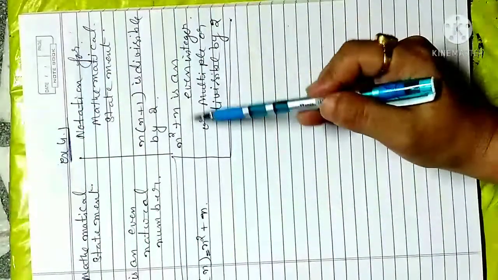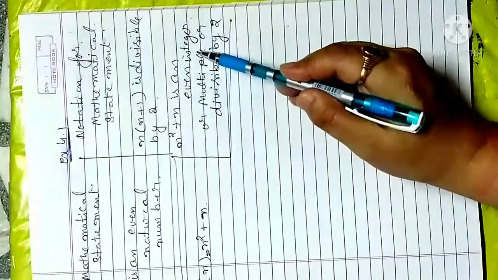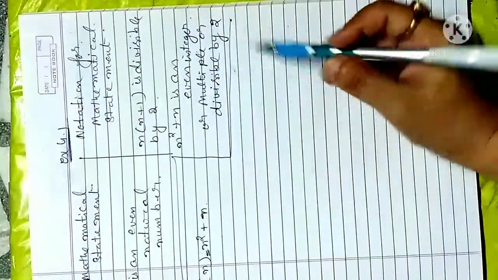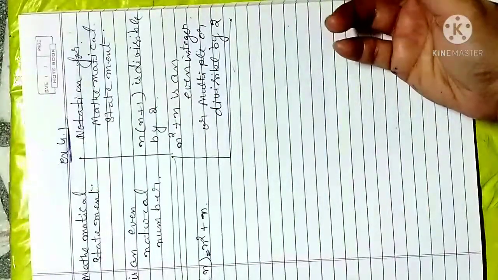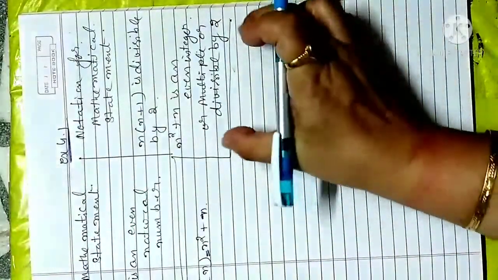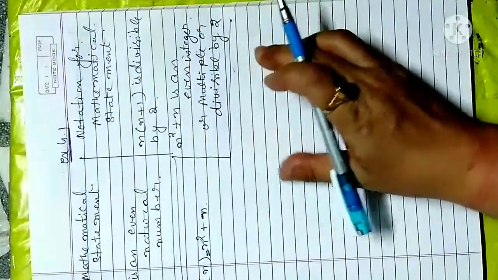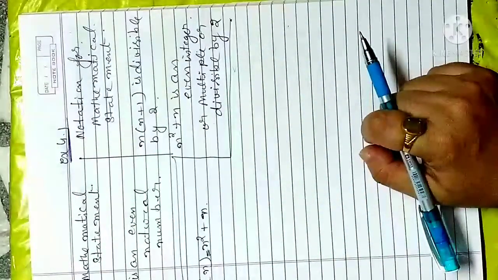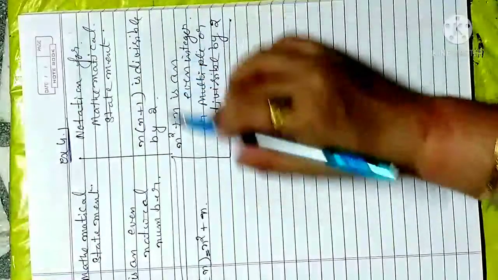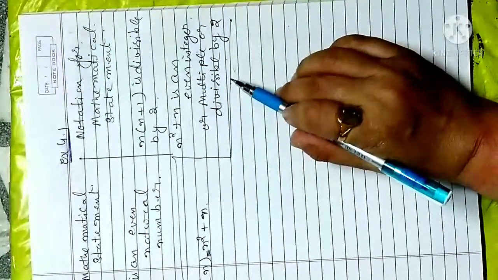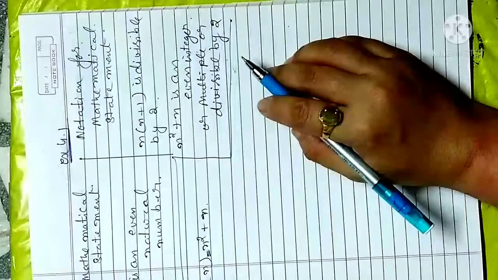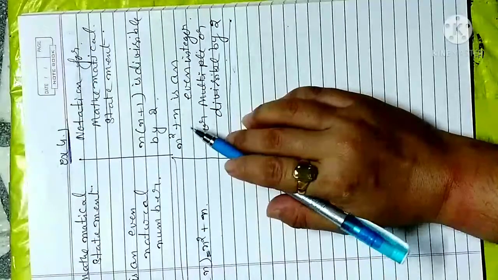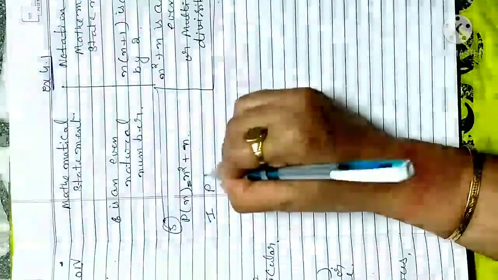There is another notation: n square plus n is an even integer. Either we call it an even integer, or a multiple of 2, or divisible by 2, because any even integer is a multiple of or divisible by 2. So how will mathematical induction help in this case to prove whether this conclusion is true or not? For that, what we will do? First we take this as the p value.